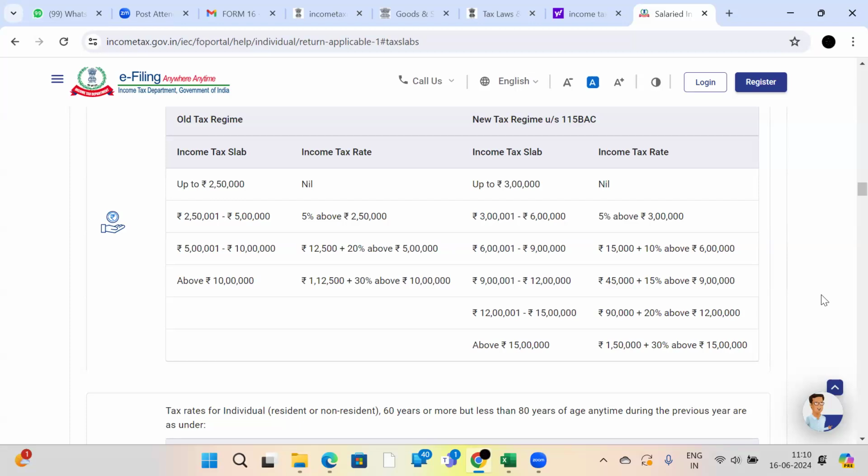No need to worry. But there is one condition here. You can shift between the old and new income tax regime, whichever you want, at the time of filing the income tax return, unless you have business income. That means you are a salaried employee but you also have a business, something you are trading, you have a GST registration, and you have business income. Then only one time in a lifetime can you shift from the new tax regime to the old tax regime. Next time you can't, once you have opted for the new tax regime.